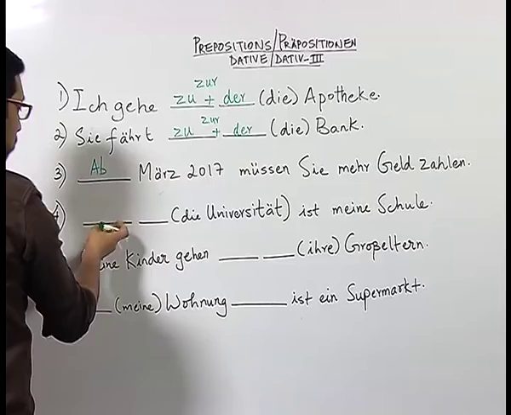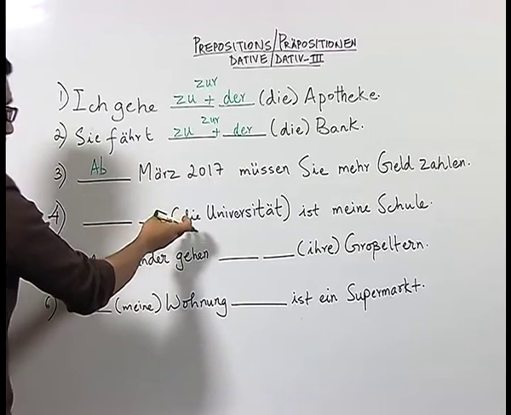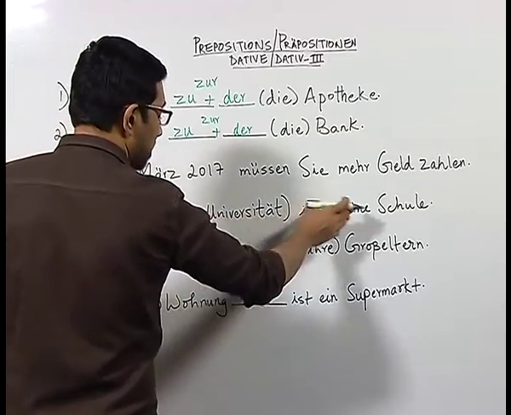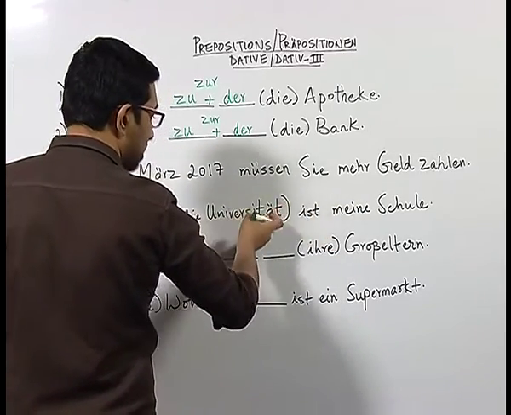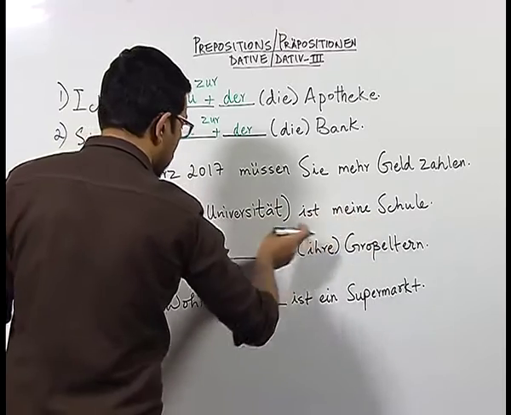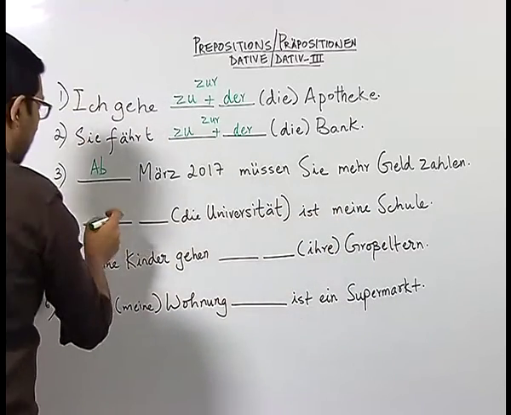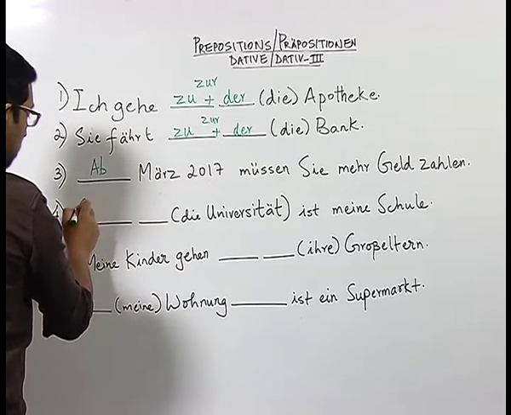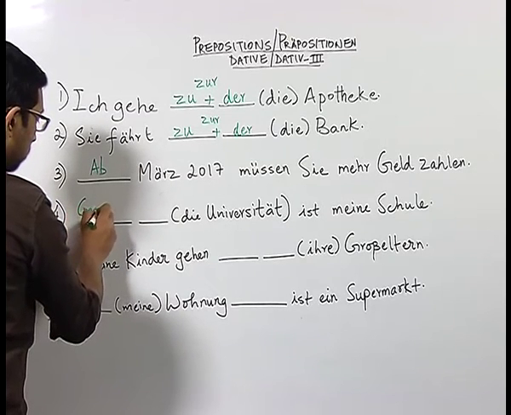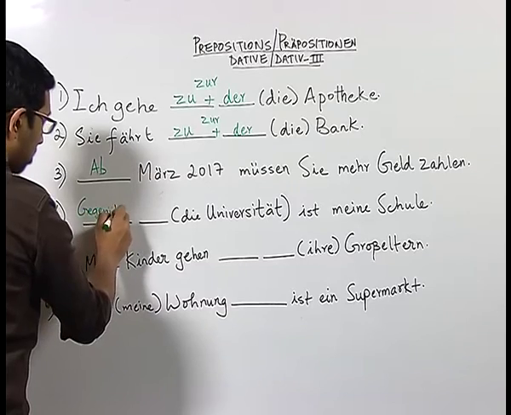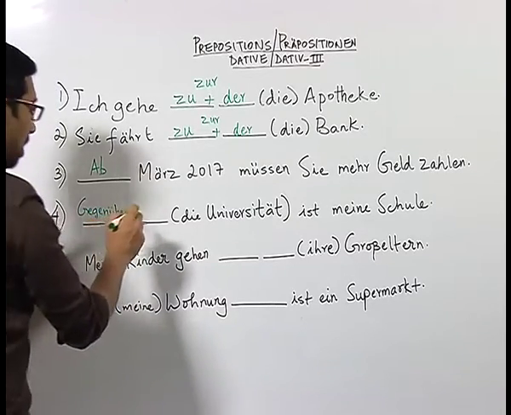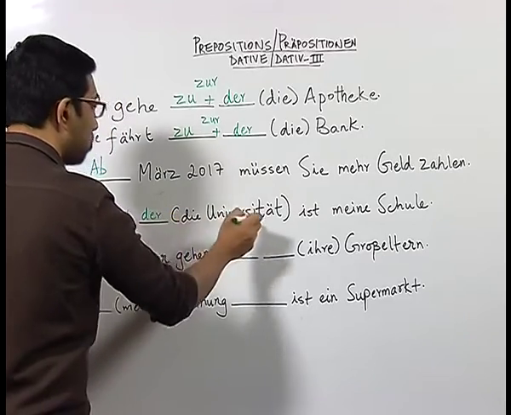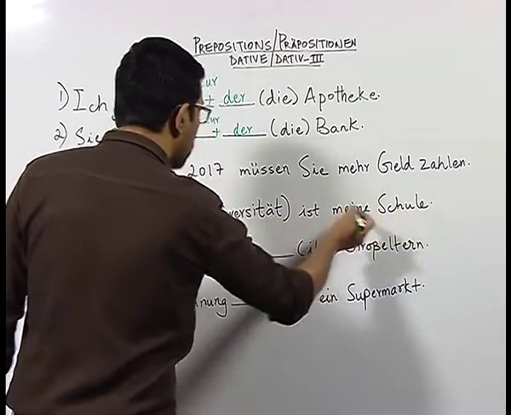Here we have two blanks, and now we know that here we have two nouns which are basically locations, die Universität, which means a university, and my school. So, we first have to write the preposition which is used for the location, which we just now learnt is gegenüber, and then we write gegenüber der Universität ist meine Schule.